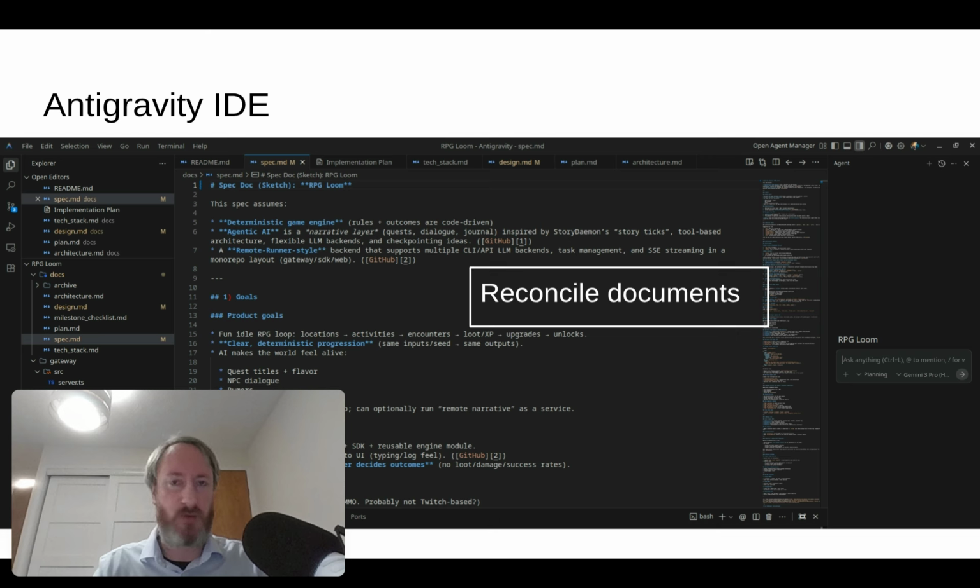Then I take the spec doc and the plan doc and I ask it to reconcile, basically to get rid of any discrepancies in case there are any. Sometimes there's always something. Sometimes they're small. In this case, they were pretty small. The plan document was a little bit more detailed than the spec, but otherwise there was nothing inconsistent. I also asked the Antigravity IDE in this case to look at each of the documents and compare them with the spec document again to see if there's any inconsistencies. There's a few documents that I've thrown into the archive, which is all public.